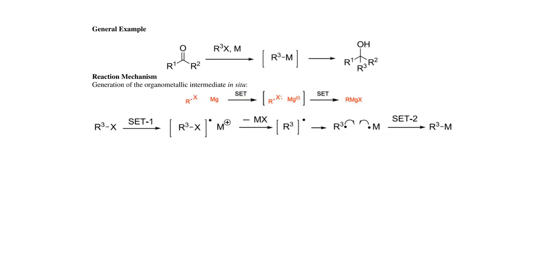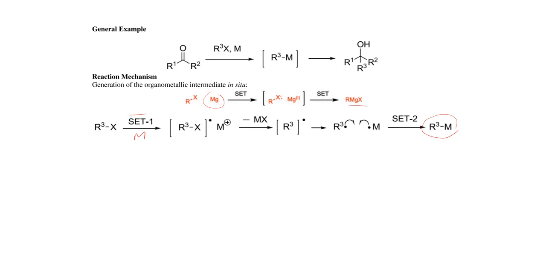Here is another reaction mechanism for the synthesis of such organometallic compounds. In the previous one we used magnesium to synthesize Grignard reagent, but here we will talk about a general metal atom. Different types of metal we can use in such a reaction, like zinc, indium, and other metals as we already discussed in the previous slide. In this organometallic synthesis, the metal atom will provide one electron to the halogen atom of the alkyl halide. So this is a single electron transfer reaction.